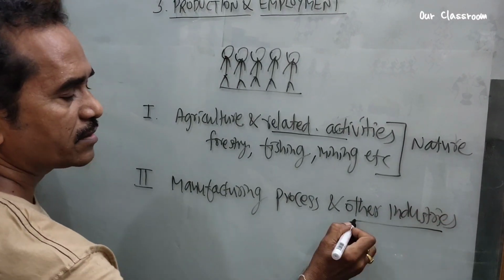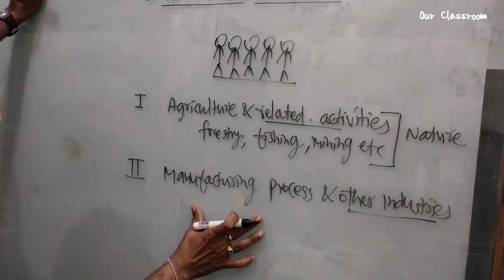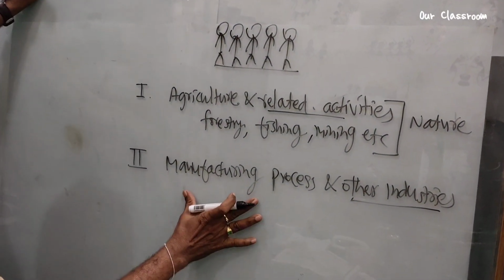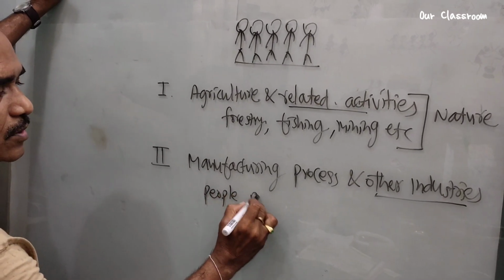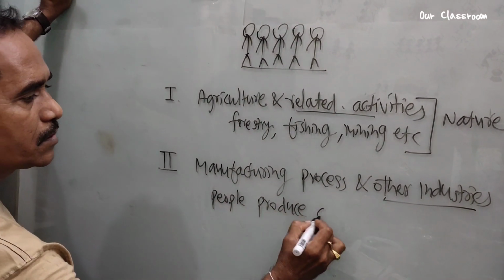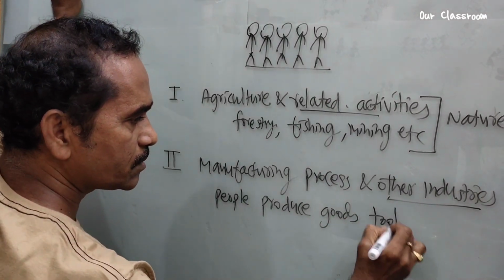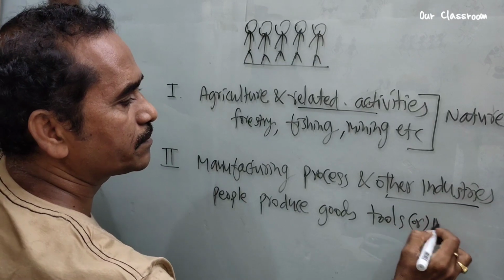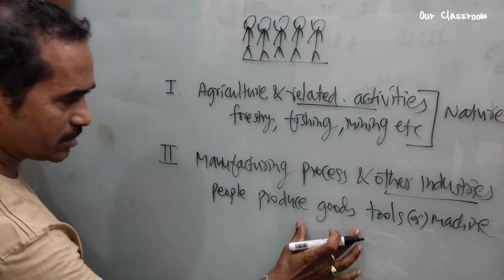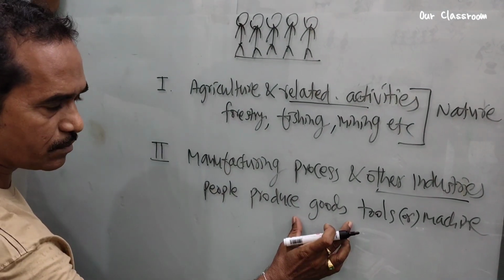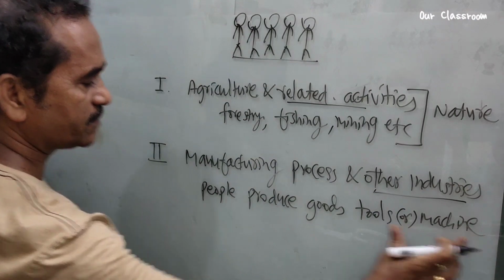Other industries mean small to large industries. Here in this section, people produce goods by using tools or machines.